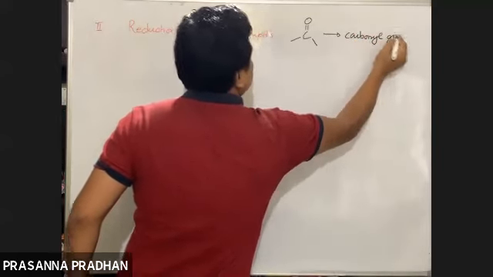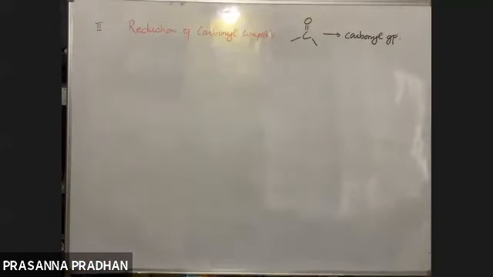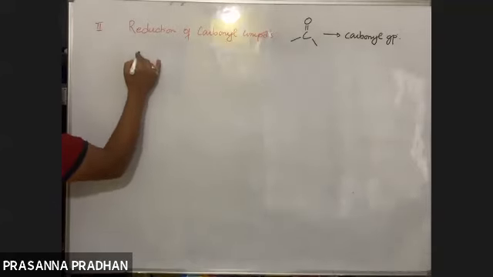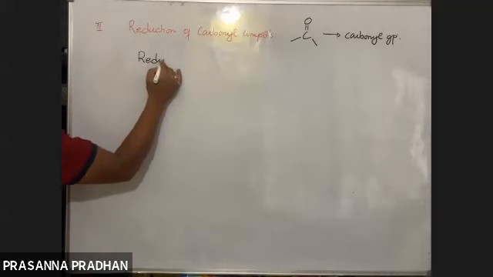The topic says reduction of carbonyl compounds. So what are the common reducing agents we'll be using?